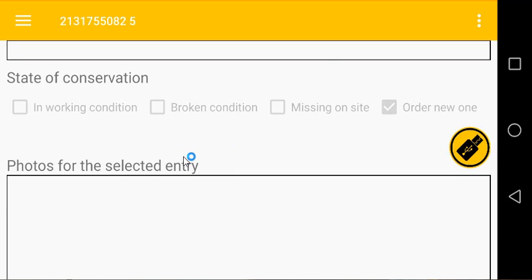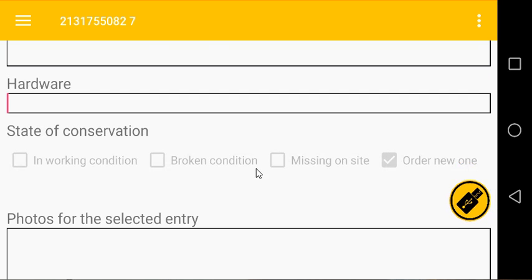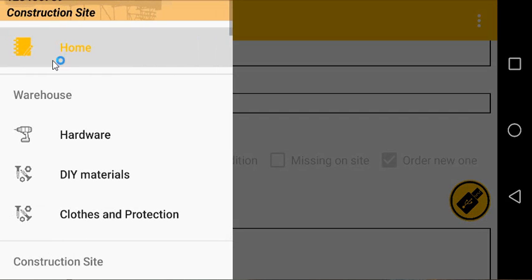You can also add photos of the drill, for instance, to show more clearly why some kind of maintenance or replacement is needed. And when the whole form is completed, you simply touch the yellow button again to save the data into the cloud.